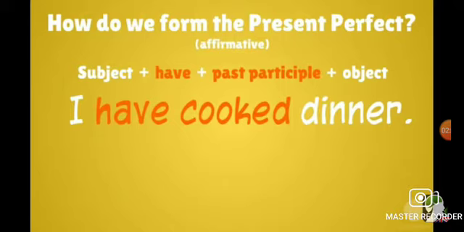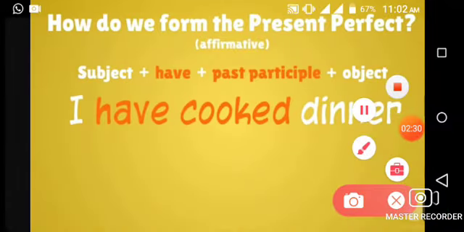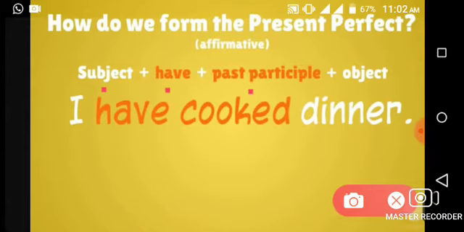How do we form the present perfect tense? Affirmative sentence. Affirmative sentences are those sentences in which you don't have negation or interrogation. It means the sentences which don't have interrogative or negative forms. These types of sentences are known as positive or affirmative or assertive sentences. Okay girls, the structure of the sentence would be like this: subject plus have plus past participle. What is past participle? Participle is the third form of the verb. Third form of the verb is known as past participle.